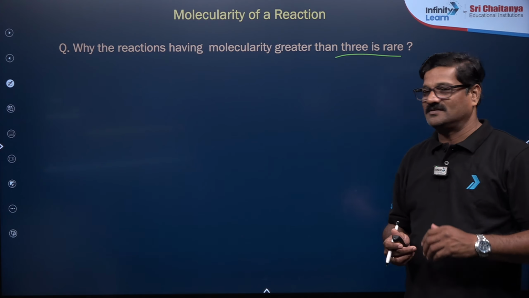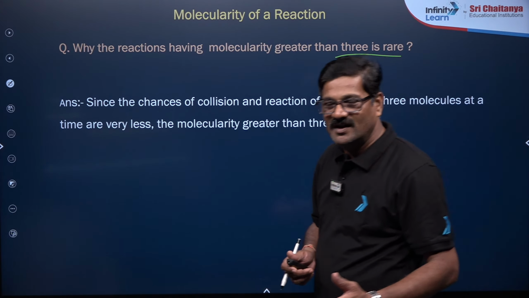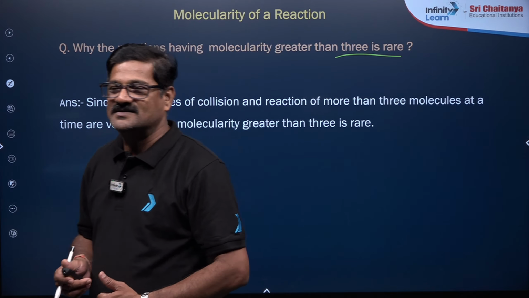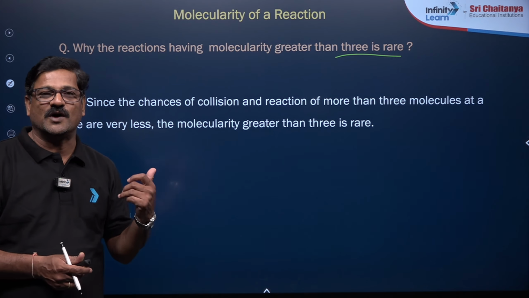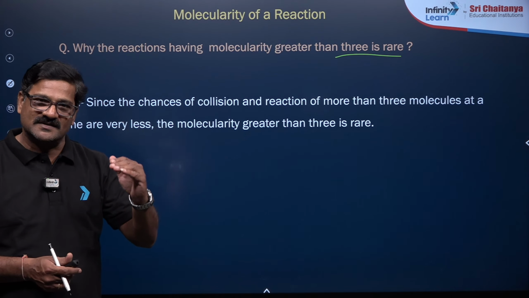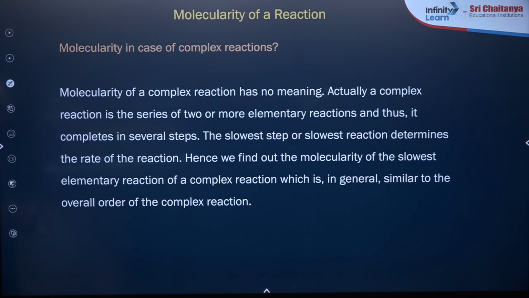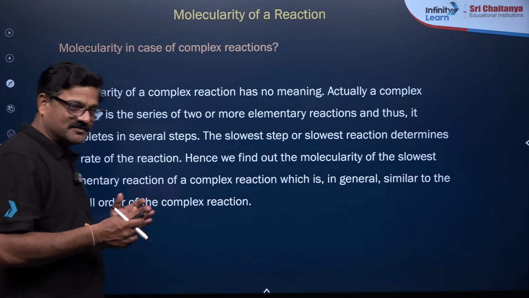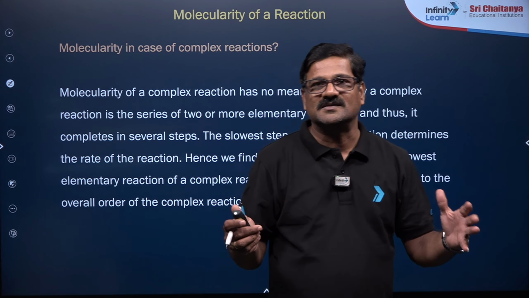It is logically not possible, since the chance of collision is very low. That's the reason why, whenever it comes out to be greater than 3, we have to assume that it is a complex reaction and take the simple parts. Understand? And molecularity in the case of a complex reaction is taken in the simplest possible way.